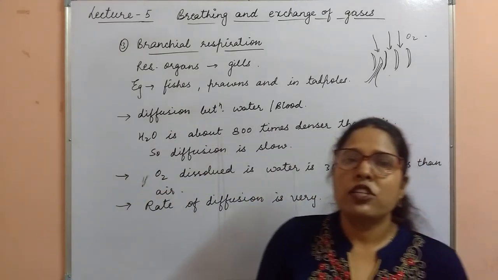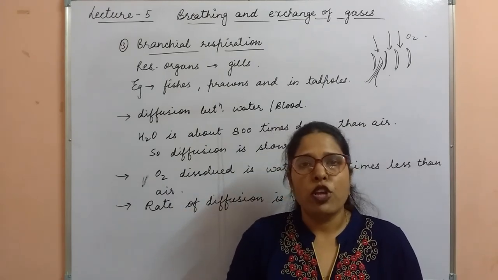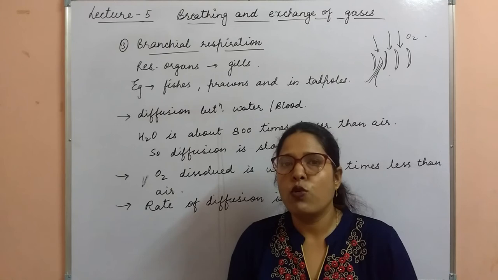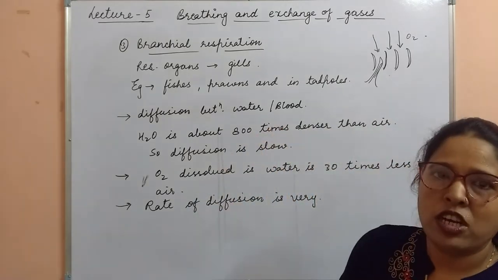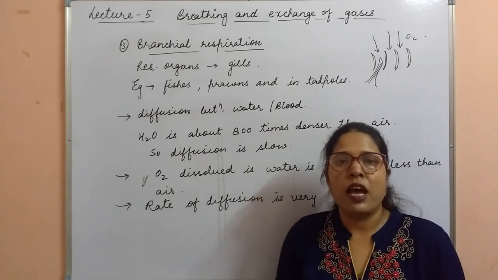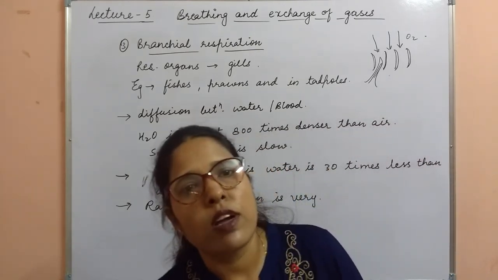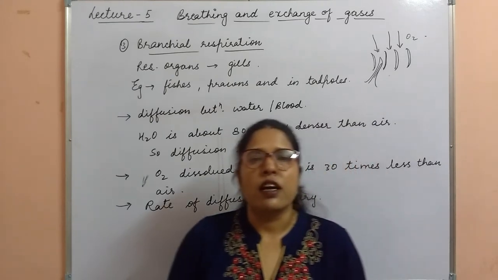It is a very important adaptation present in the body of aquatic organisms to carry out respiration despite these problems. About this counter current mechanism we will discuss in our next lecture.